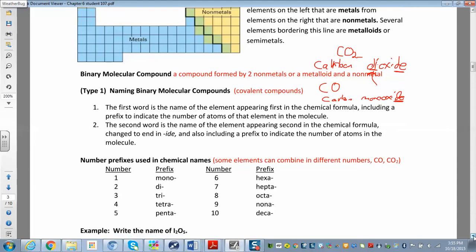The second word is the one that we change a little bit. So since we have oxygen there, we're going to call this oxide. We change the ending to "ide." And then you're also going to add the prefix.